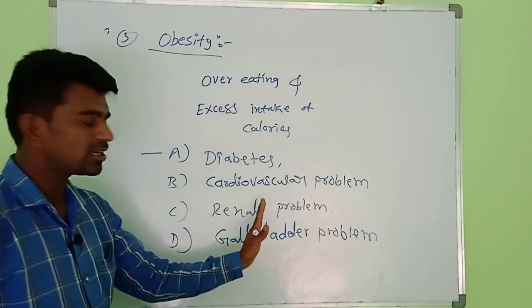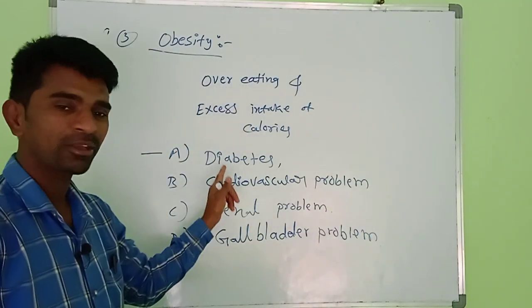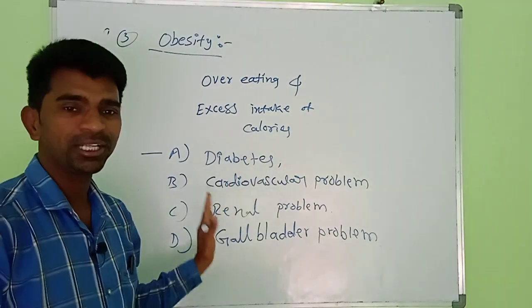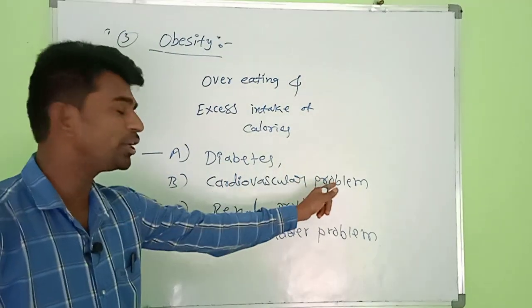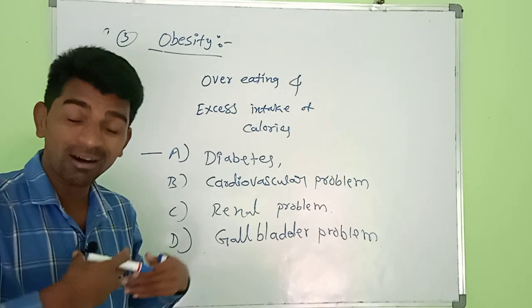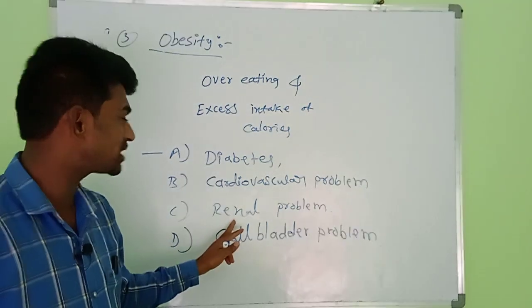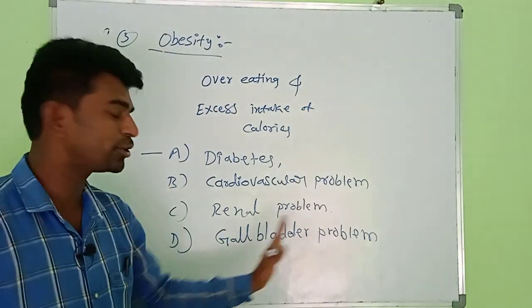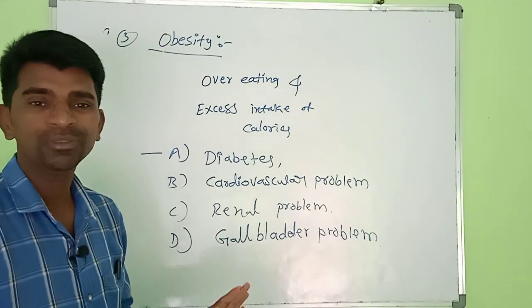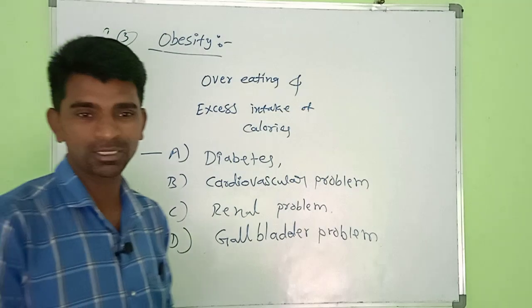These are the effects of obesity. First, diabetes. Second, cardiovascular problems, meaning heart related problems. Next, renal problems and gallbladder problems.